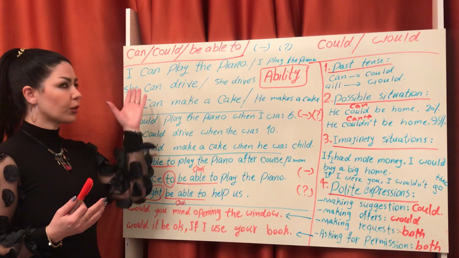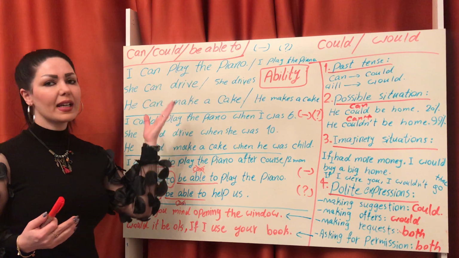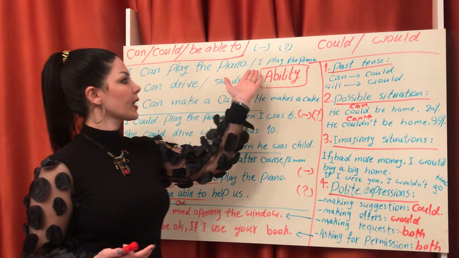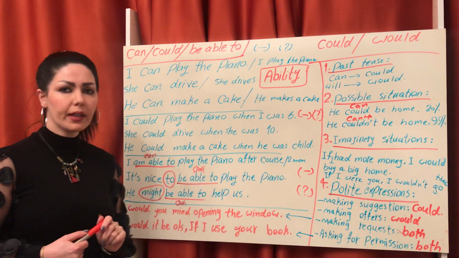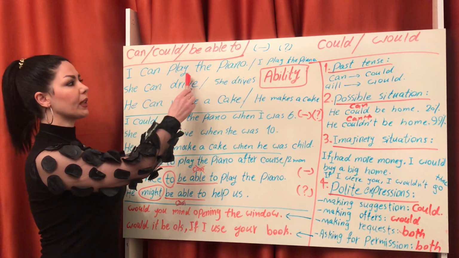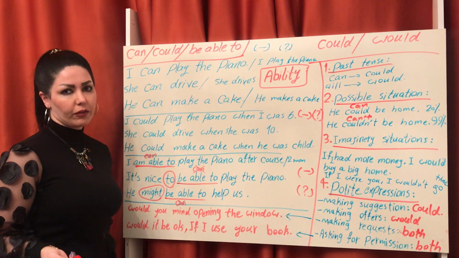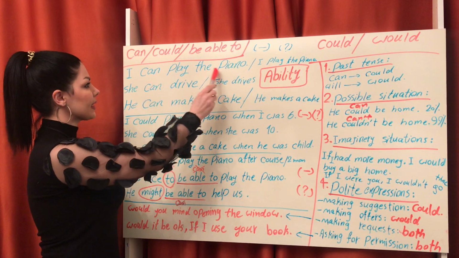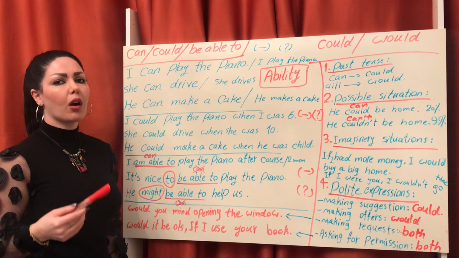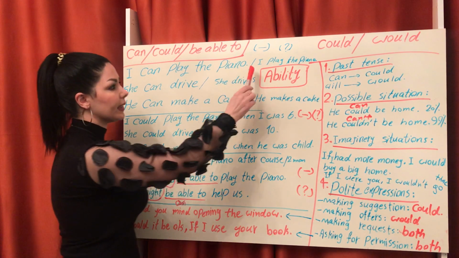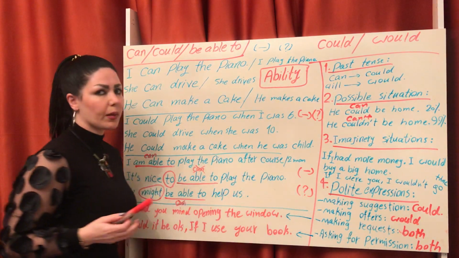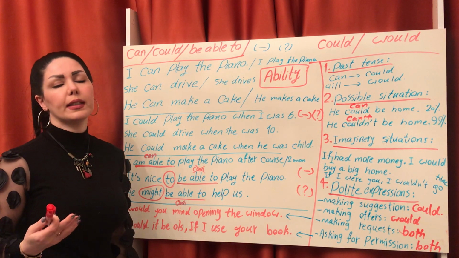What is the difference between this sentence and a simple present sentence? For example, I play the piano. I can play the piano. What is the difference? In this sentence, we are speaking about our ability. But in this sentence, we are speaking about our hobbies, routine things.